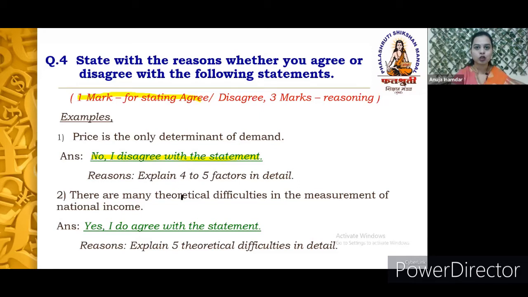On the other hand, if you agree with the statement, you will write down the statement as yes, I do agree with the statement. This entire statement carries 1 mark, and accordingly, you will write down the explanation for the justification. You will justify why you agree with the statement. So this is how you are supposed to answer question number 4.